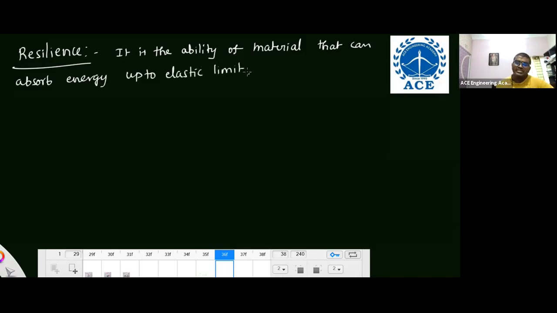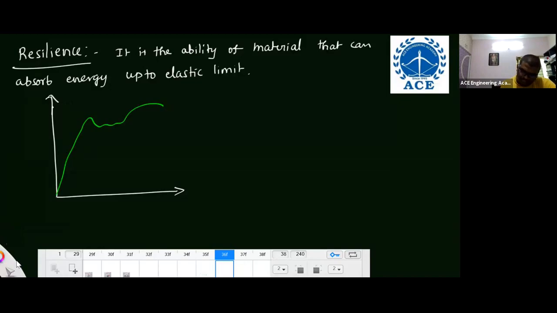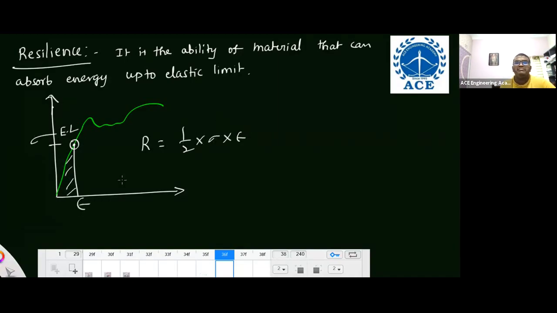So how can we measure this resilience? For example, this is the stress strain curve. Just take up to the elastic limit only. This is the elastic limit. Take the area. So listen carefully. Resilience is equal to half into stress into strain. Sometimes in exam papers, in numericals, the stress value and strain value are given. If they ask you what is resilience, it's a triangle.